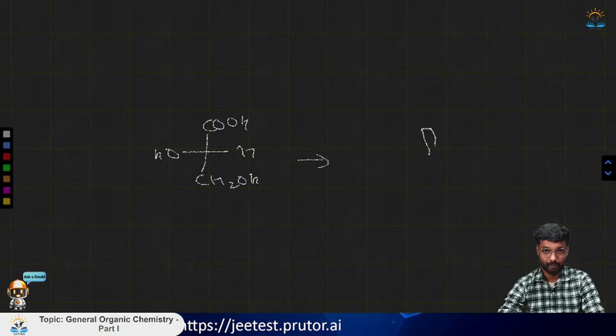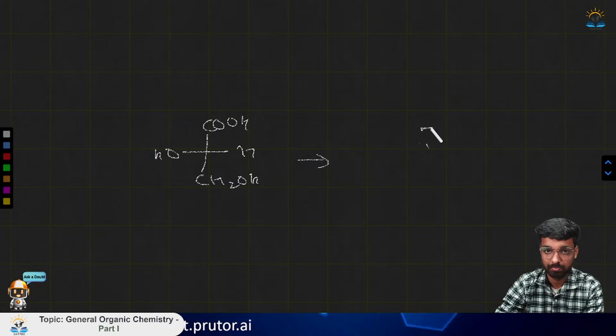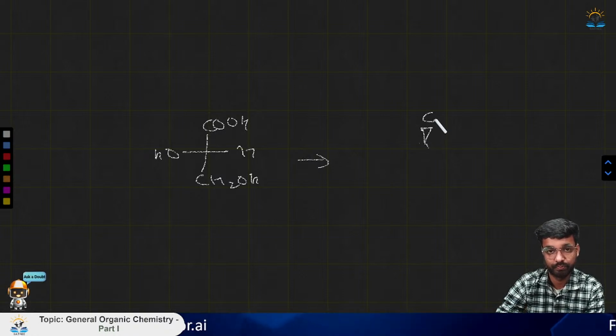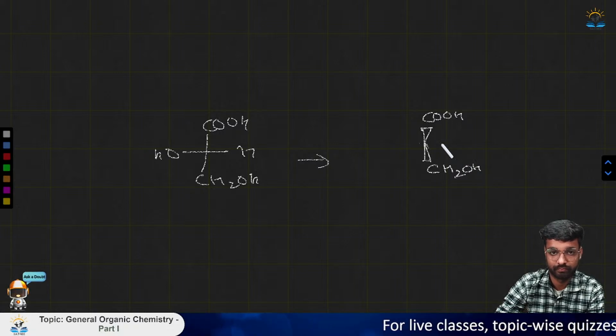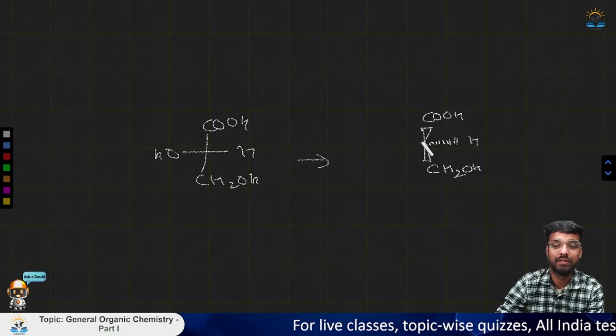So this is the dash one, or this is the wedge one and this is the dashed one.